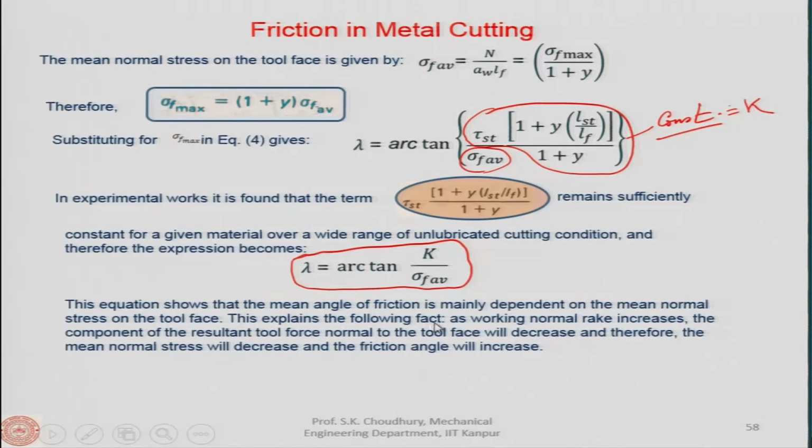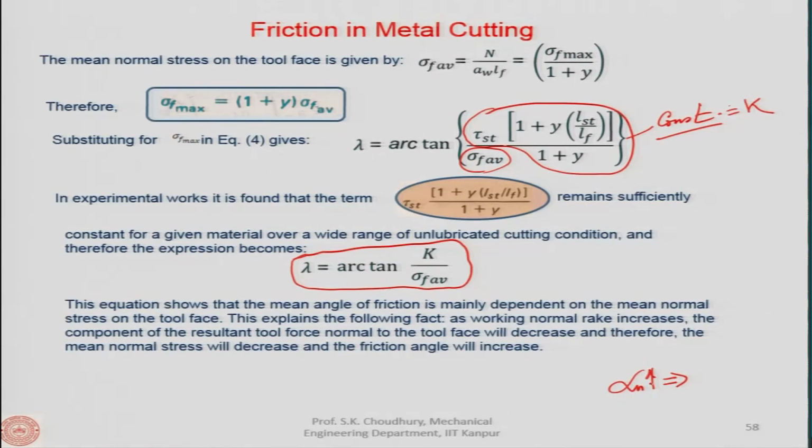This explains the fact that as the working normal rake, alpha n, increases, the component of the resultant tool force normal to the tool face will decrease.